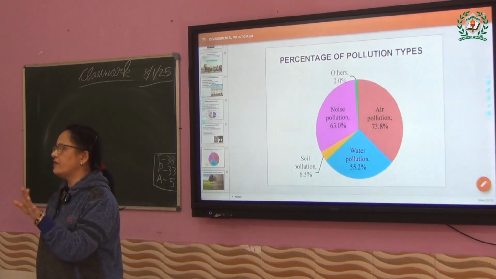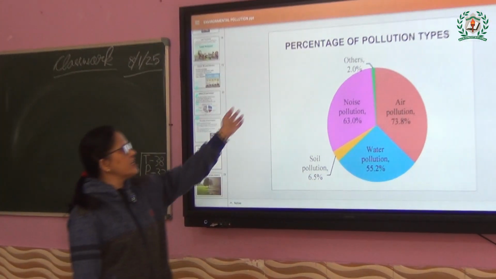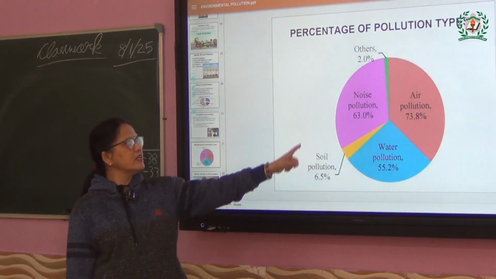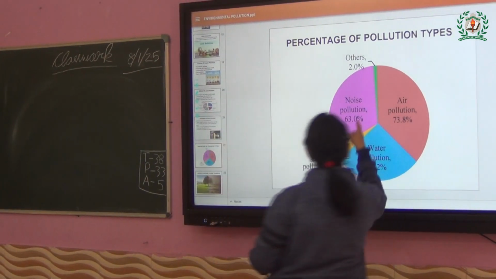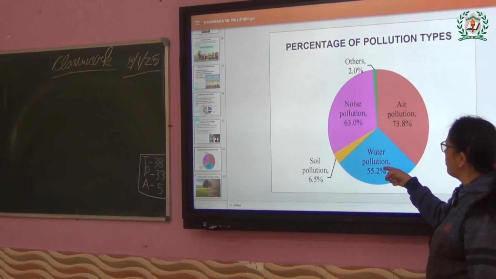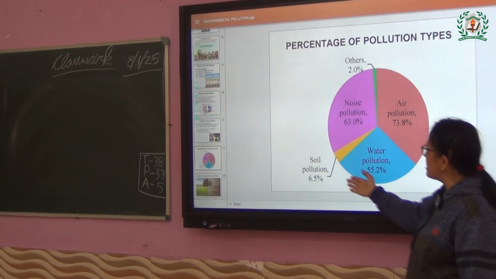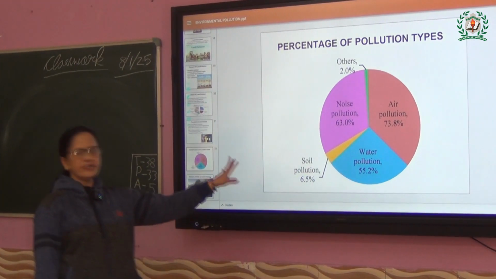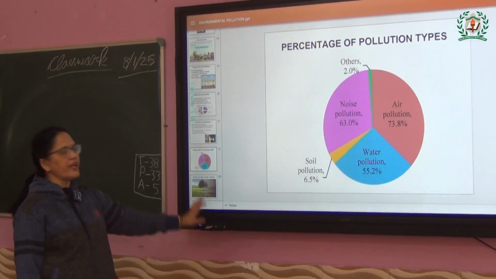Now this is just a pie chart. I think in maths you have all learned the pie chart. It shows how much percentage consists of the different pollution. See, noise pollution 63%, air pollution 73.8, water pollution 52.8, and soil pollution, that is land, 6.5. So these are the 4 percentages shown in the pie chart.